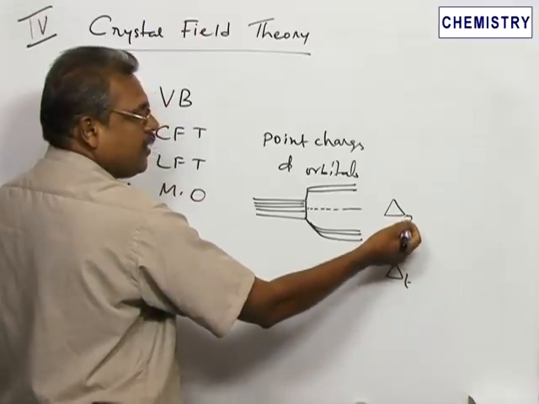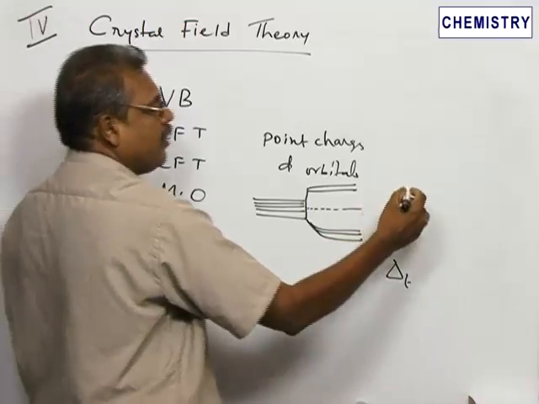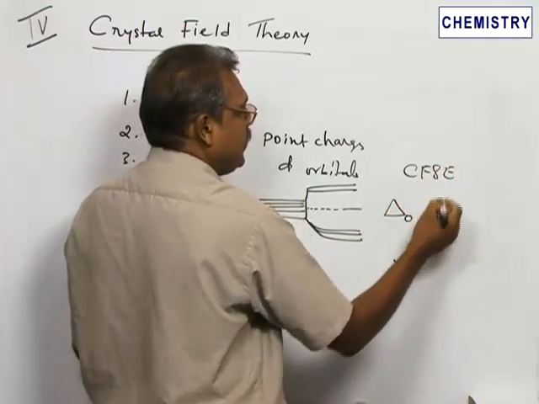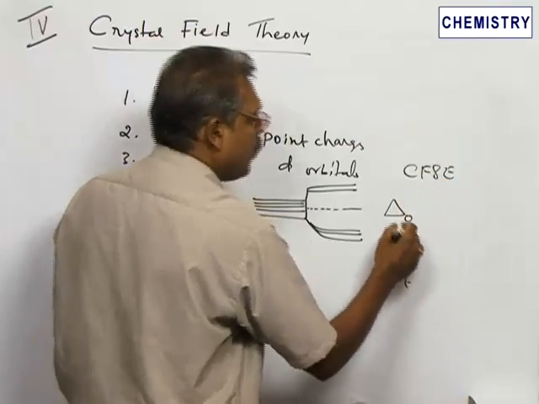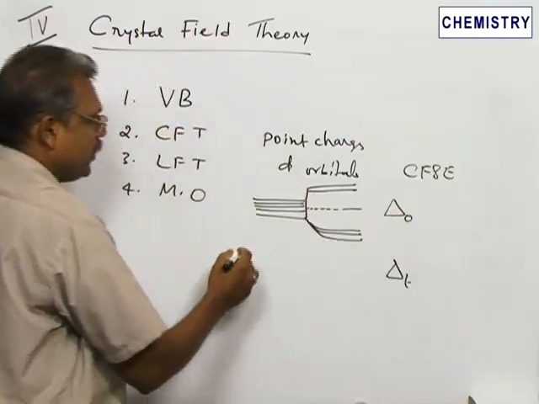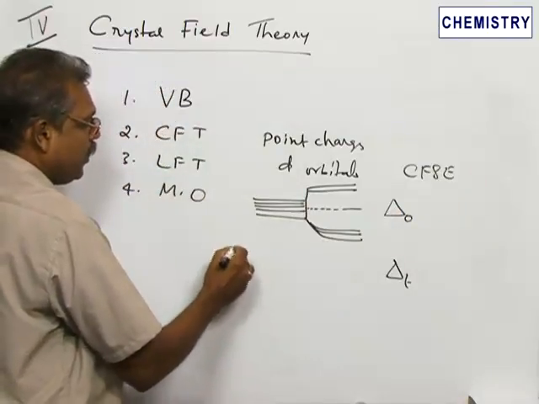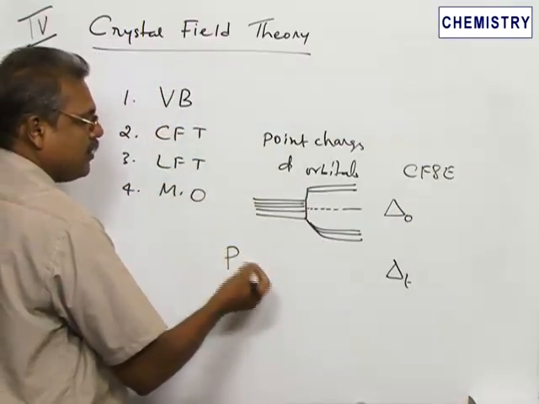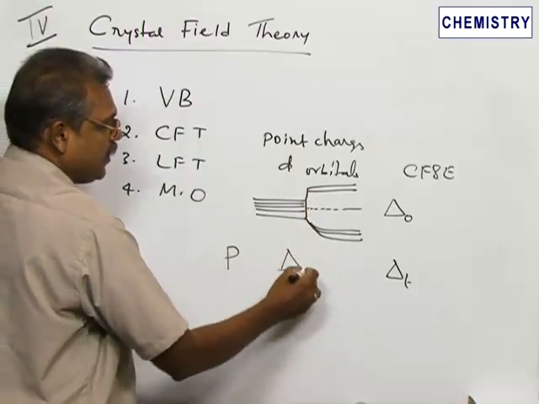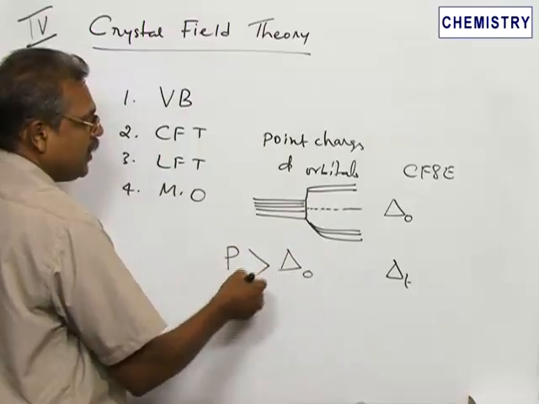And in these octahedral complexes, this energy is called crystal field stabilization energy. That energy plays a vital role in deciding the type of hybridization also, and the electron pairing, so we have the 2 energies involved: the energy required for pairing of electrons in d orbital, and also this crystal field stabilization energy. Suppose the pairing energy is greater than this.